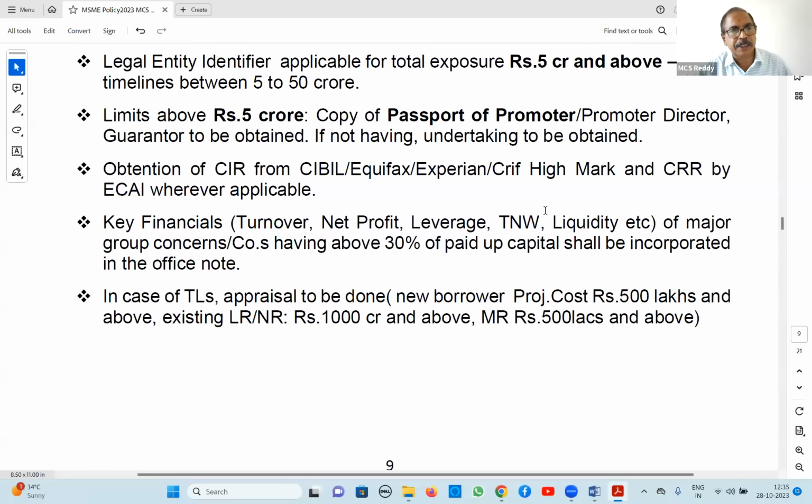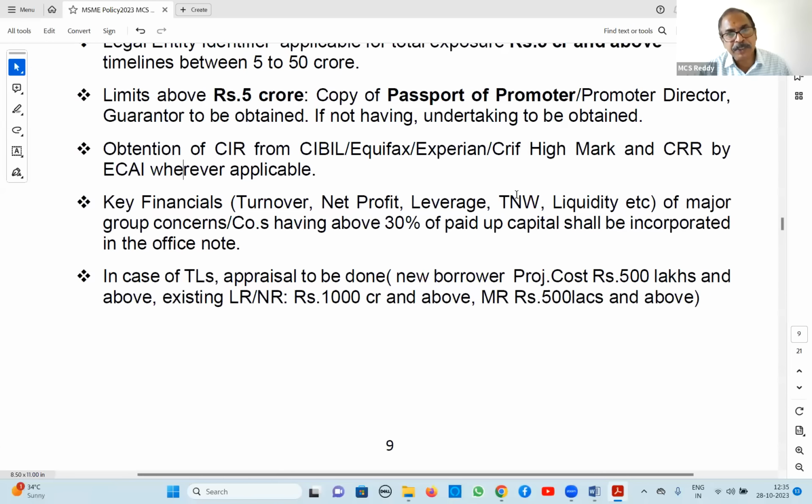Next, key financials like turnover, net profit, leverage, tangible net worth, this is TOL to TNW, liquidity, etc., of major group concerns or companies having above 30% of paid up capital. That means in group companies, wherever the main company has invested at least 30% of paid up capital, all group companies' key financials also you have to incorporate in the office note.